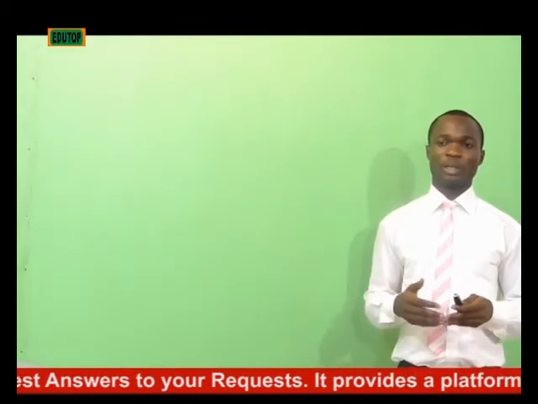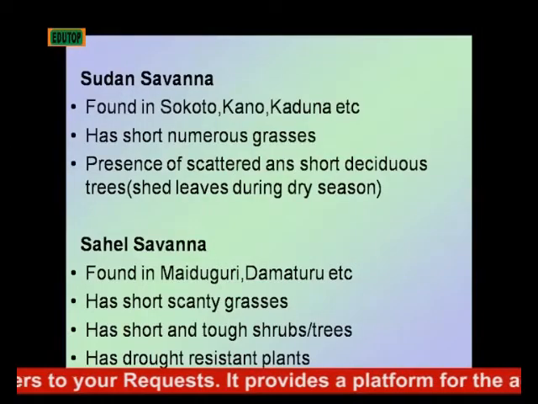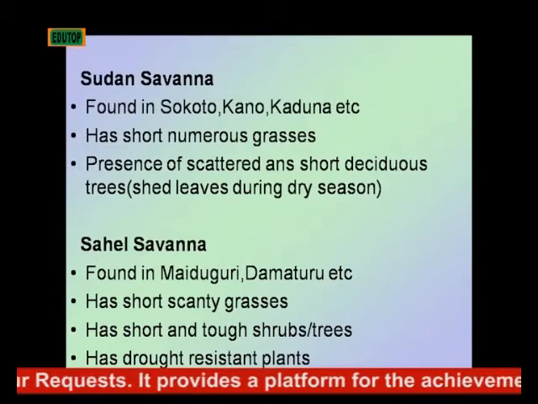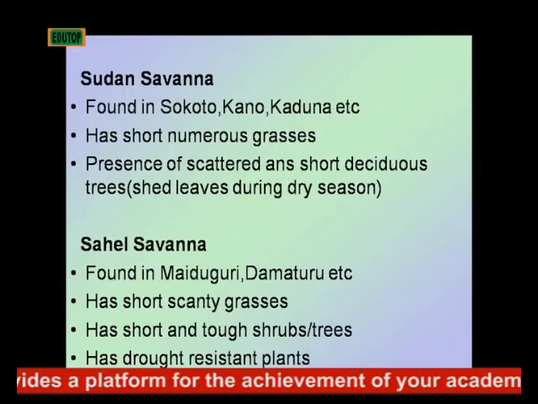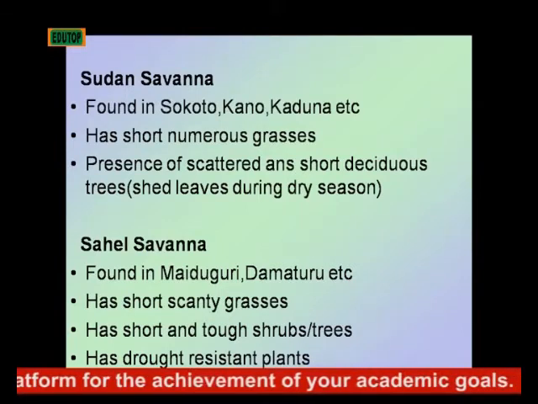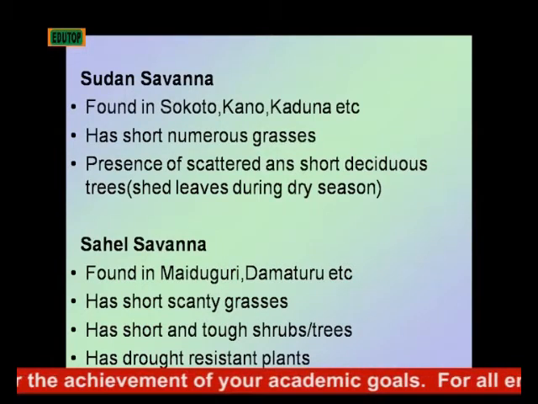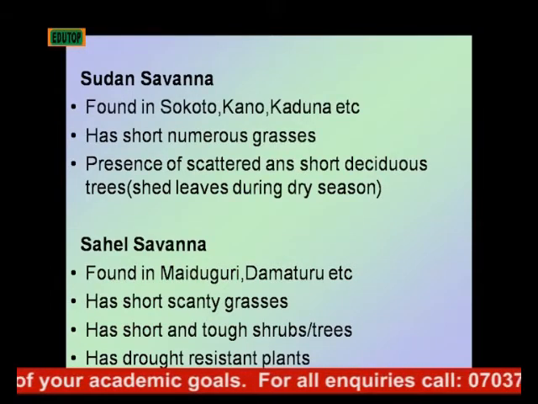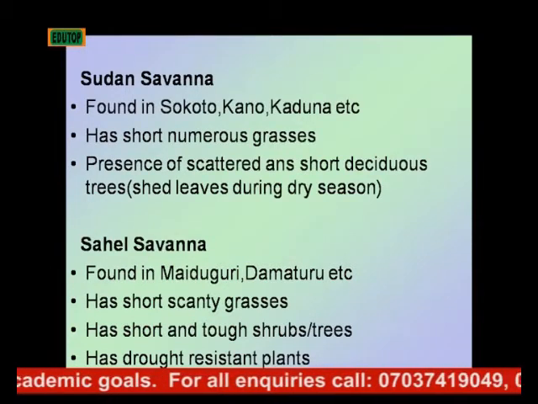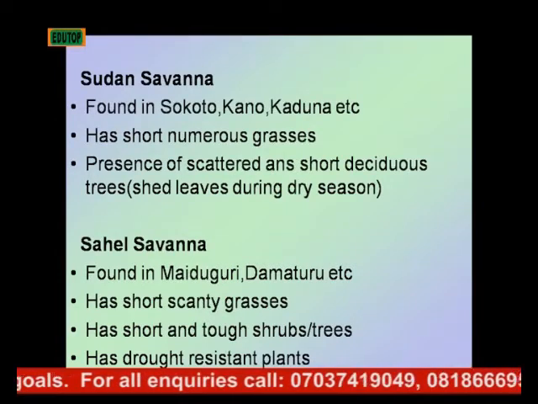Finally, let's see Sahel Savannah. The Sahel Savannah is found in Maiduguri, Damaturu, etc. It has short, scanty grasses and short and tough shrubs and trees. It has drought-resistant plants.